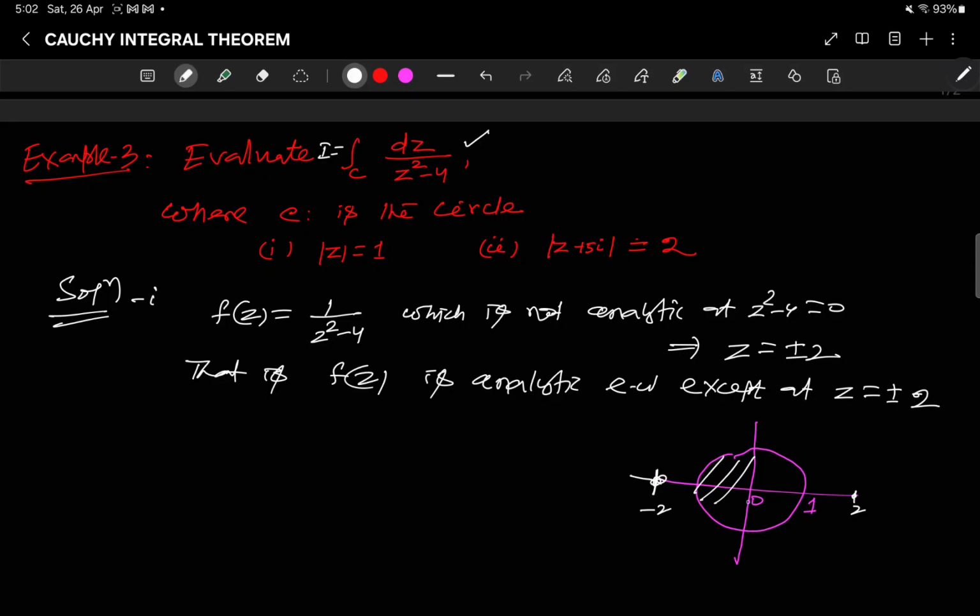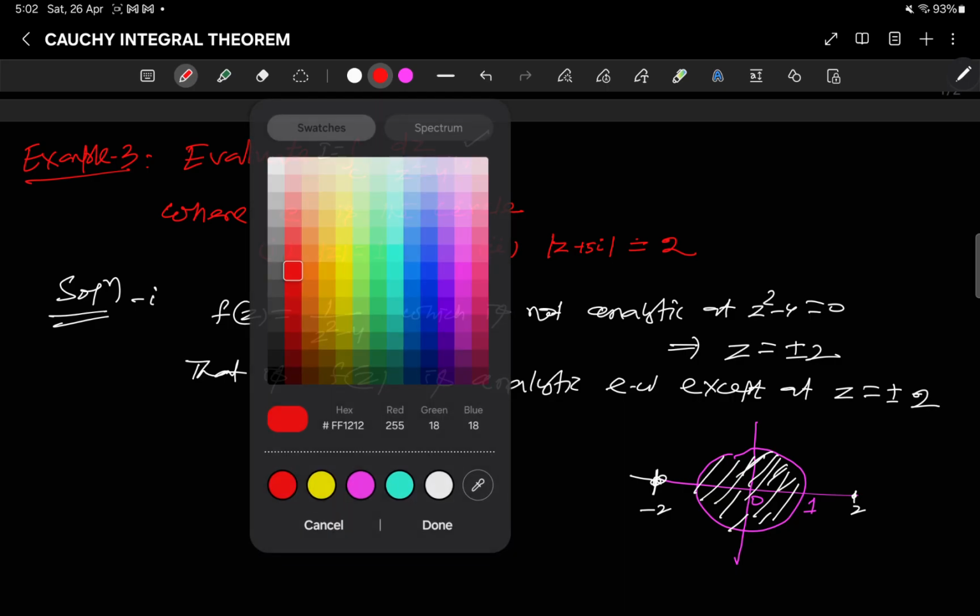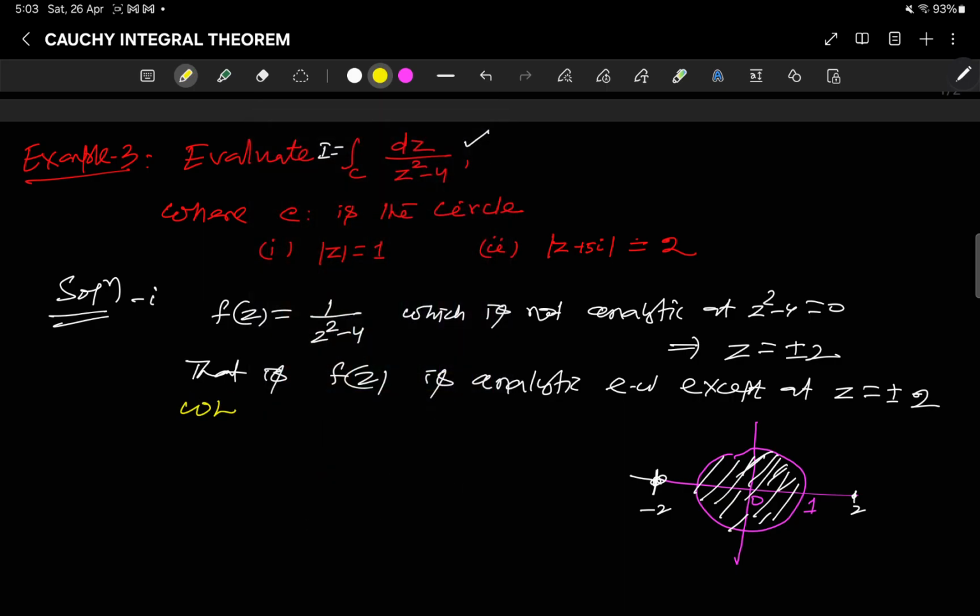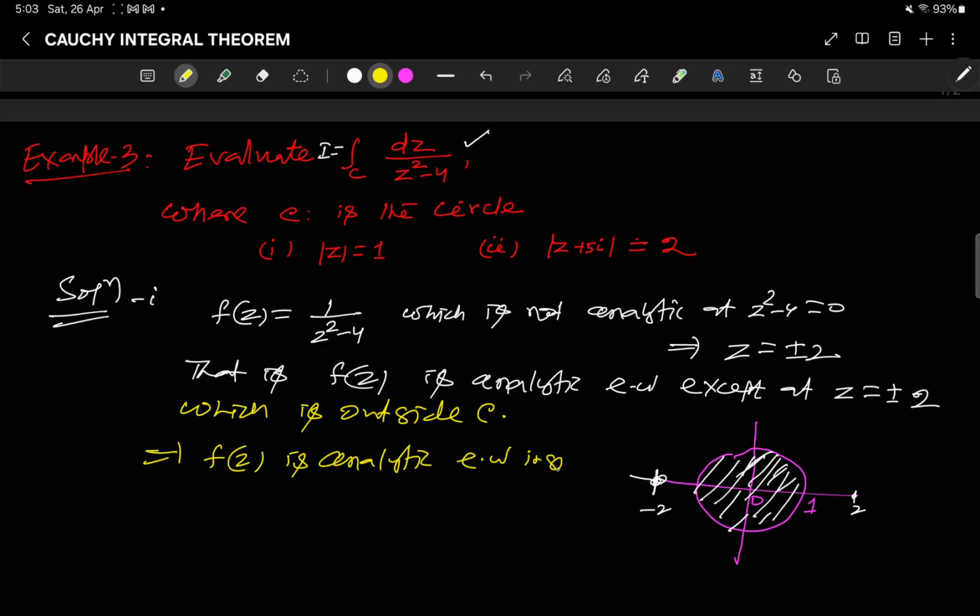Inside the path it is analytic everywhere, since f(z) is analytic everywhere except at z equal to plus minus 2, which is outside C. So that means f(z) is analytic everywhere inside and on C. Therefore, by Cauchy integral theorem, this integral over C of f(z) dz is equal to 0.